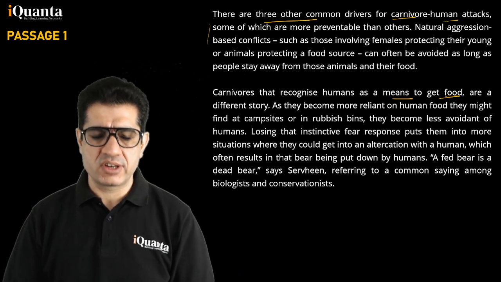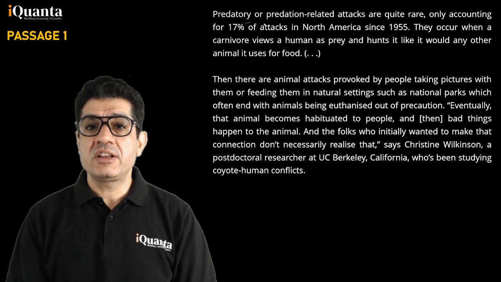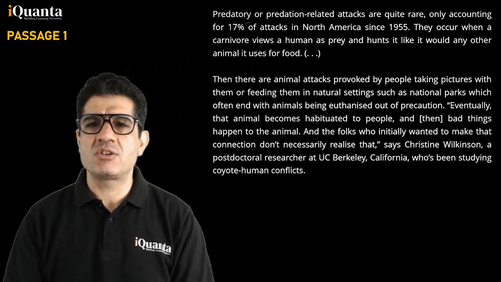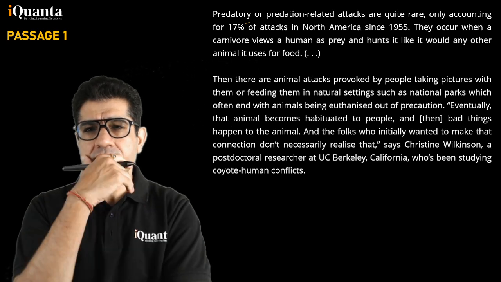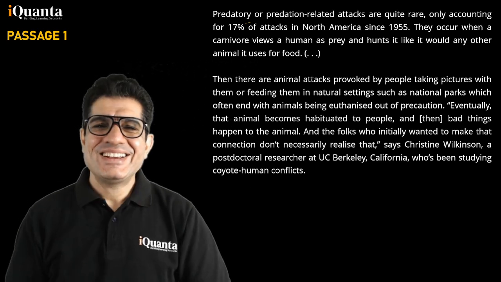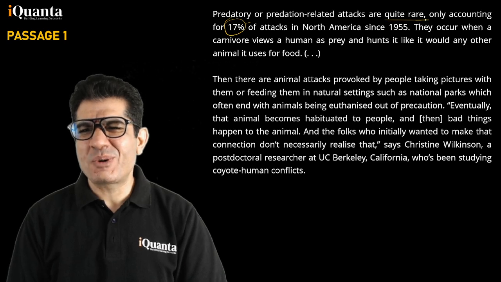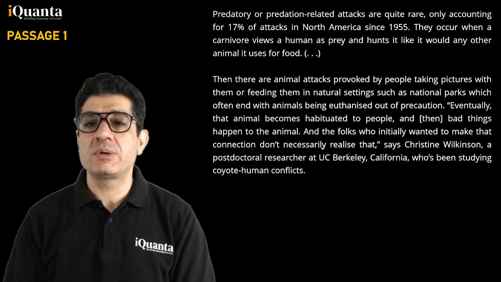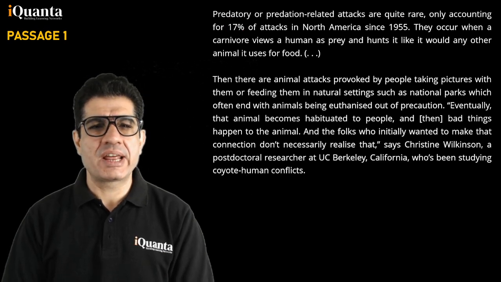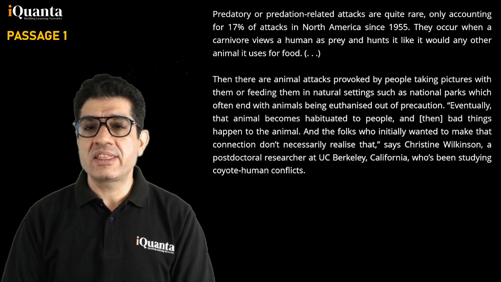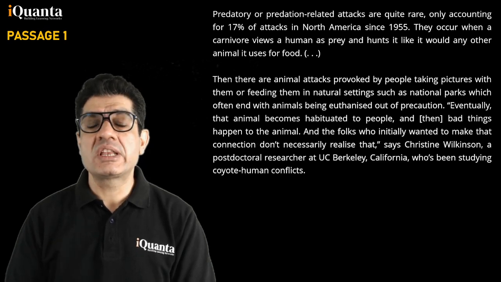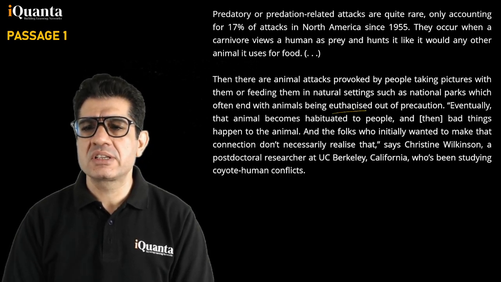Nothing very challenging really. Then predatory or predation related attacks are quite rare, only accounting for 17% of attacks in North America since 1955. Okay. I mean, 17% quite rare. Low, yes, quite rare, no. They occur when a carnivore views a human as prey and hunts it like it would any other animal it uses for food. Then there are animal attacks provoked by people taking pictures with them or feeding them in natural settings, such as national parks, which often end with animals being euthanized out of precaution. So you kill those animals.